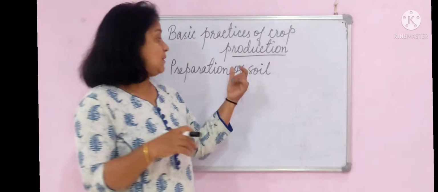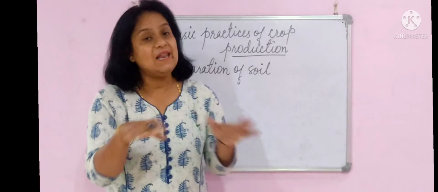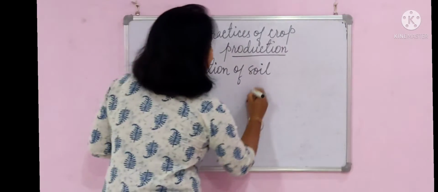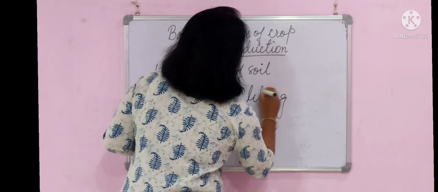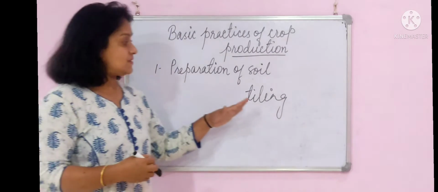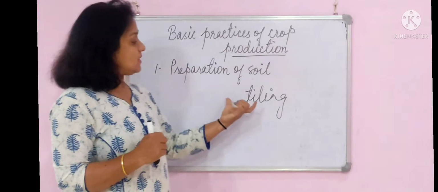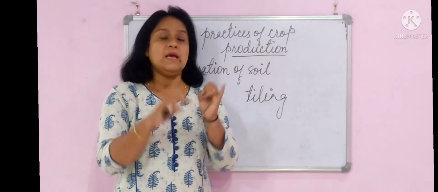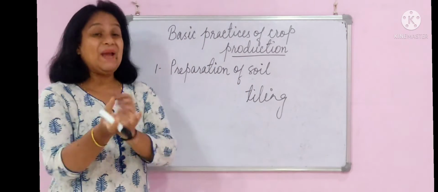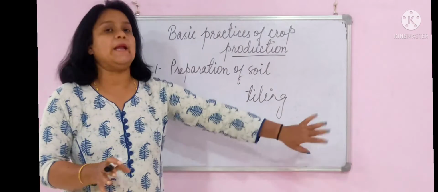So the first step in crop production is preparation of soil, that is loosening and leveling of soil. Okay, this is loosening and leveling of soil, also called tilling of soil. Now how it is done, and before we understand, we need to understand why it is done. इसको करना जरूरी क्यों है? इसको करना जरूरी इसलिए है, number one, it will help us to remove the unwanted big particles. Okay, and we can break them. If not broken, it can be removed.